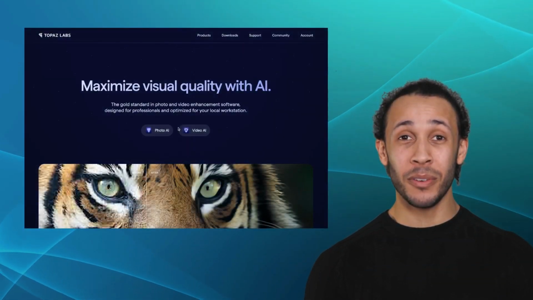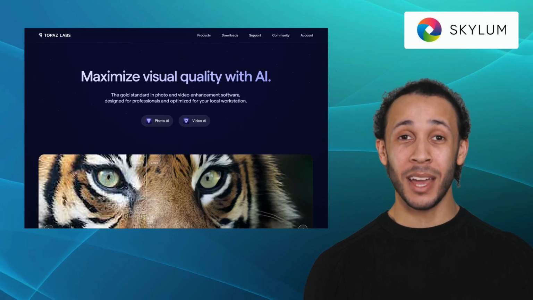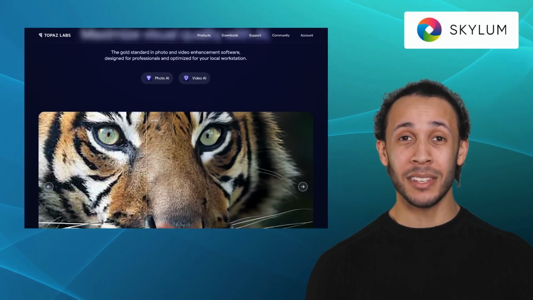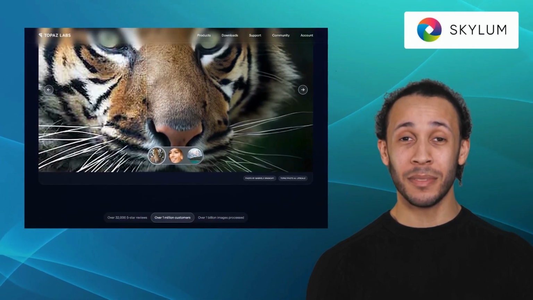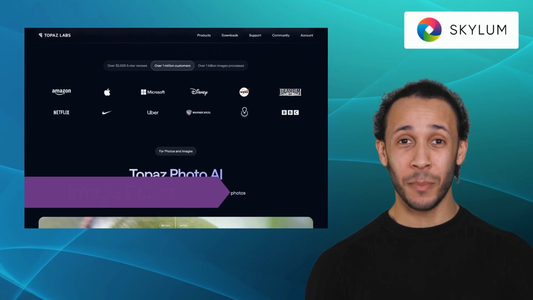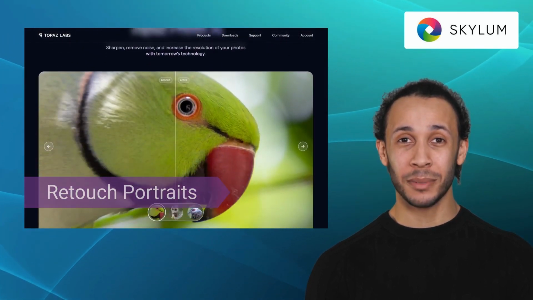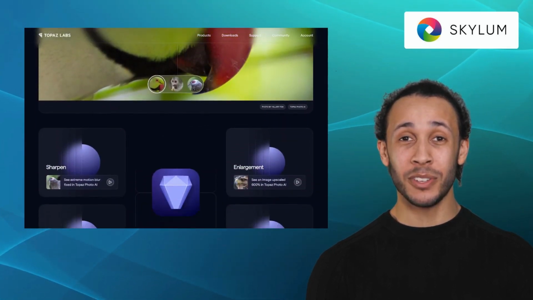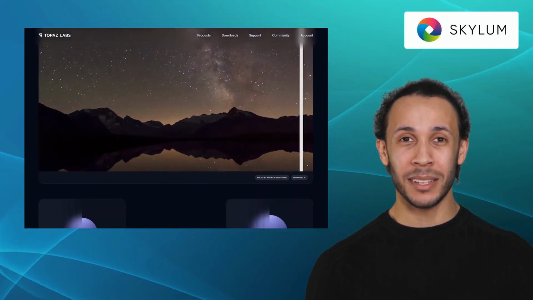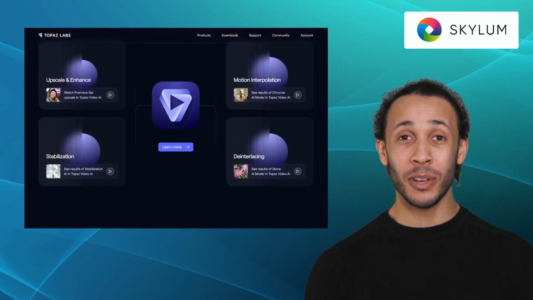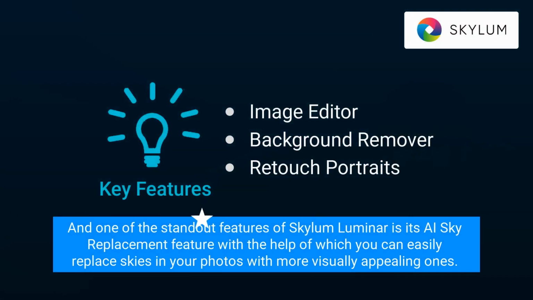Fourth alternative on our list is Skylum Luminar. Skylum Luminar is a feature-rich photo editing software that combines a comprehensive editing toolkit with an intuitive interface. It offers key features like image editor, background remover, and retouch portraits. Designed to meet the needs of photographers of all skill levels, Luminar offers a wide range of editing tools, including basic adjustments, filters, and advanced features. And one of the standout features of Skylum Luminar is its AI sky replacement feature, with the help of which you can easily replace skies in your photos with more visually appealing ones.